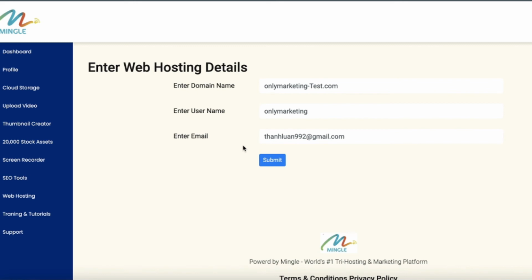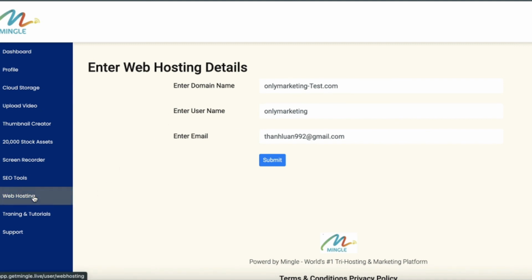In just 4 hours you will get an email with the login credentials of your web hosting, where you can host your website freely with Mingle. This is a very interesting thing. You only pay $17, and you get web hosting for a lifetime. You submit, and you get the hosting details within 4 hours. It will not take the whole 4 hours, you will get it within 4 hours.